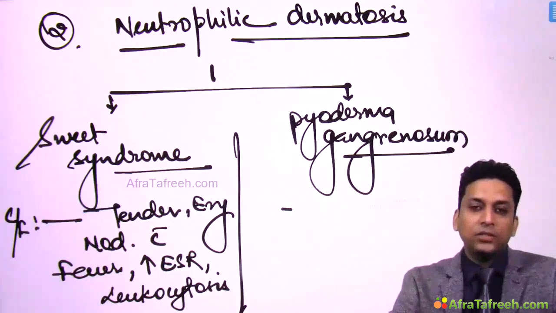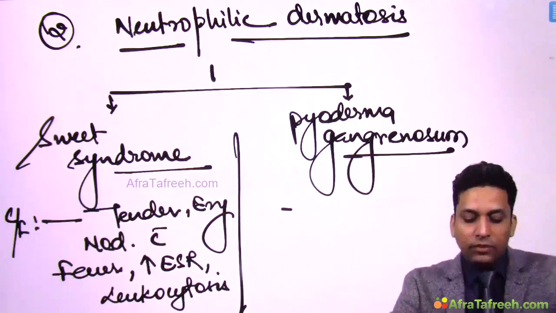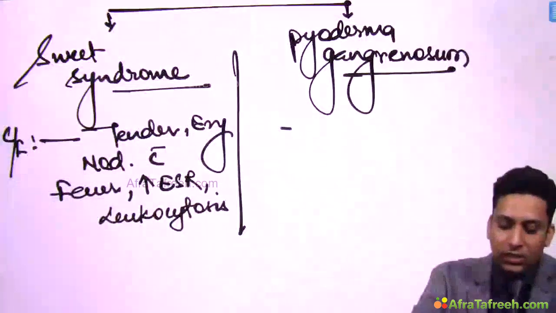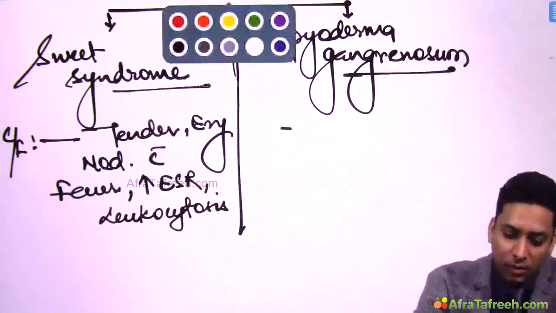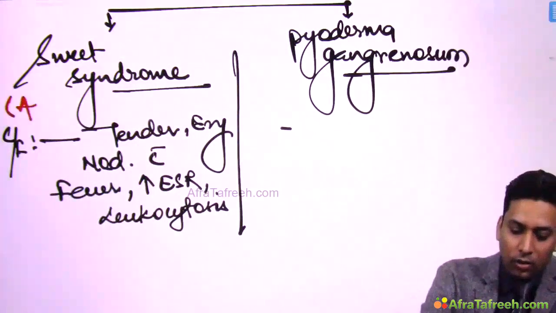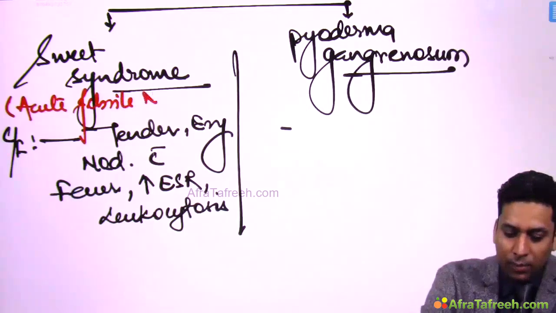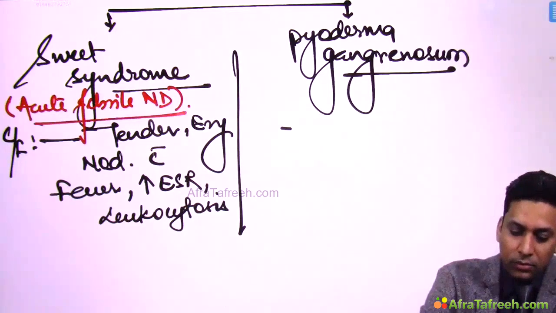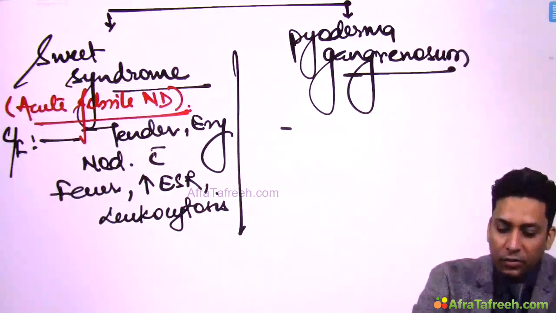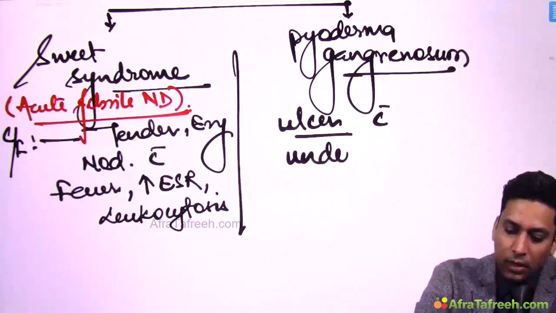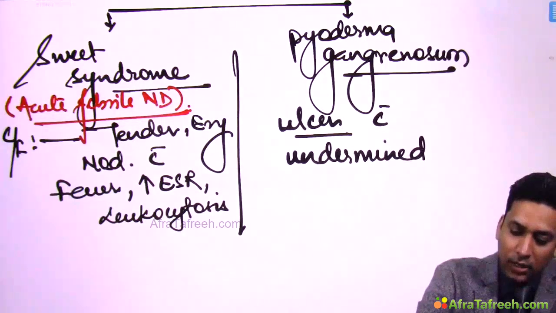Because this is the type which is associated with fever, this is also known as acute febrile type of neutrophilic dermatosis. While pyoderma gangrenosum presents with ulcer with undermined edges.